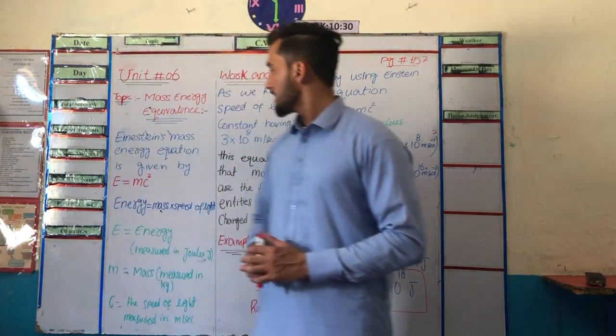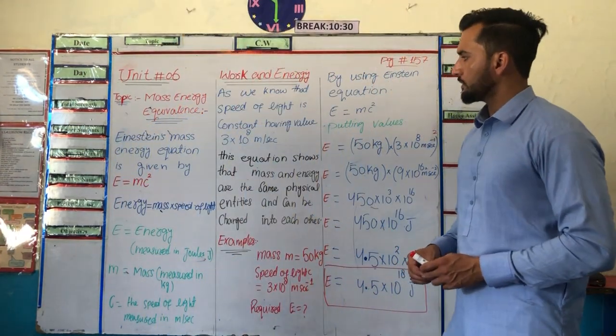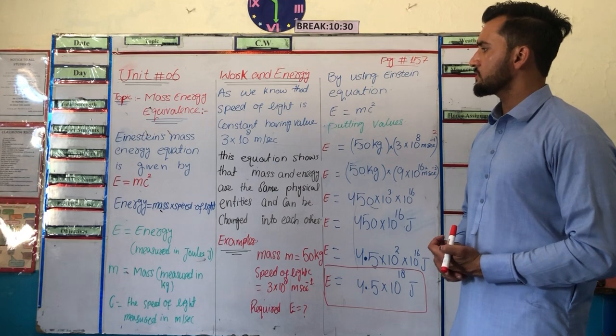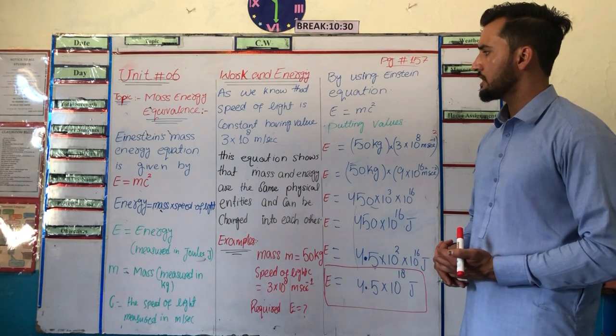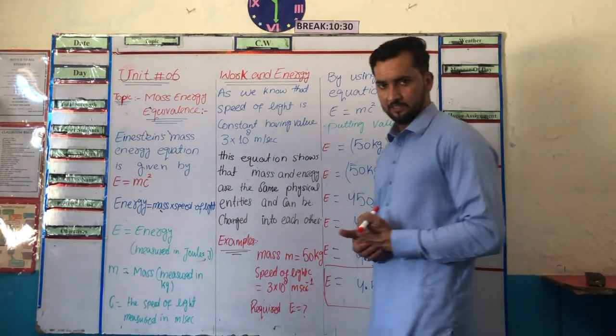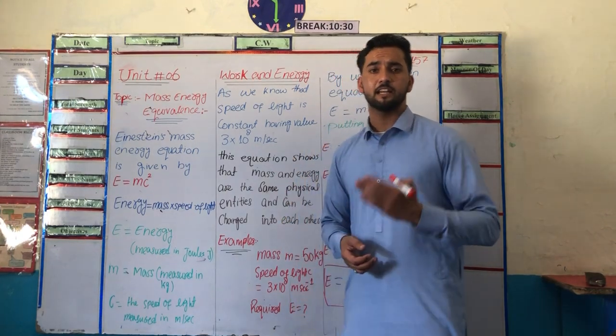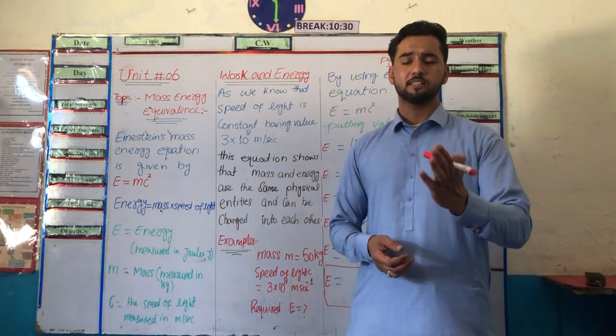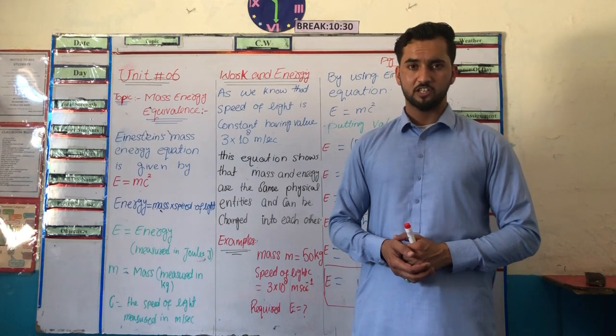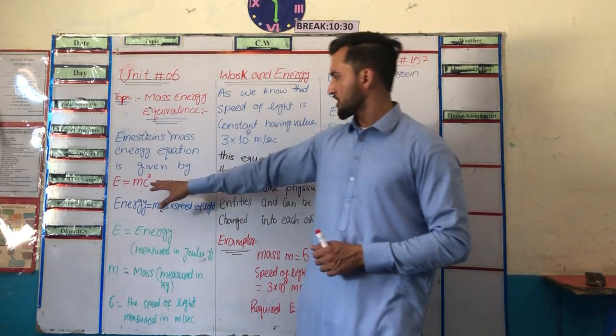Clear, dear students? So Einstein gave this relationship for the conversion, for mass and energy conservation. This is a famous equation.